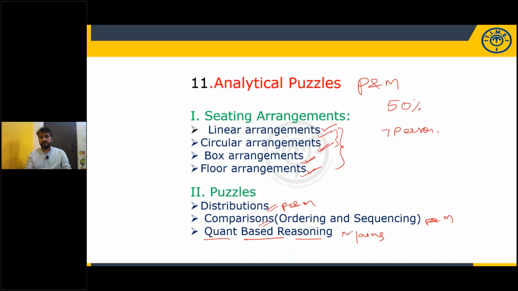Seven persons, A, B, C, D, E, F, G, are sitting in a row facing north, but not necessarily in the same order. Each of them is of a different age. Another variable is given, but those are numbers. That kind of questions will come under the area of quant based reasoning questions. Like 8 persons were born in 8 different years. All these kinds of questions. But this is important for mains, not for prelims.